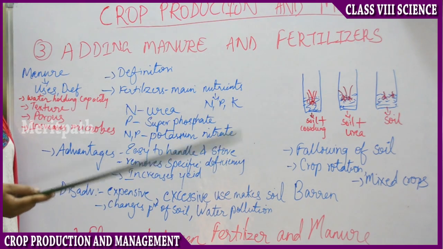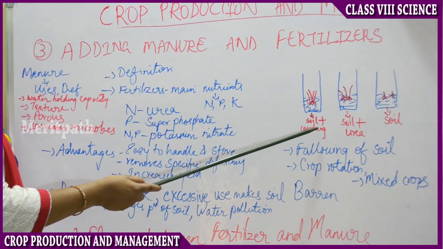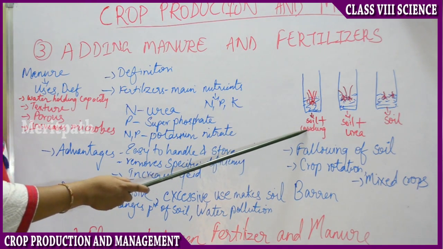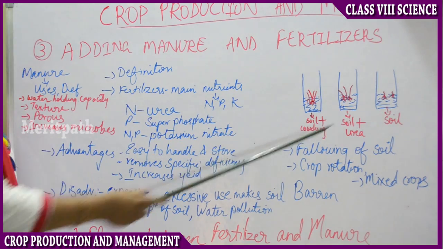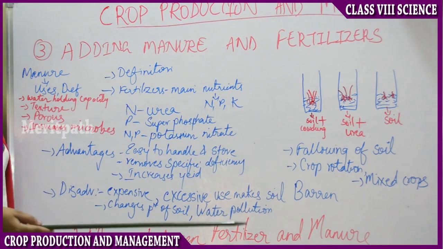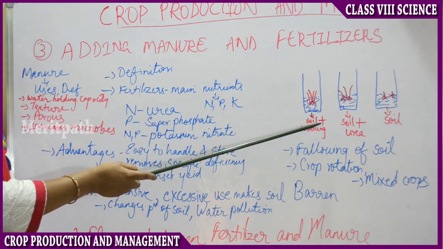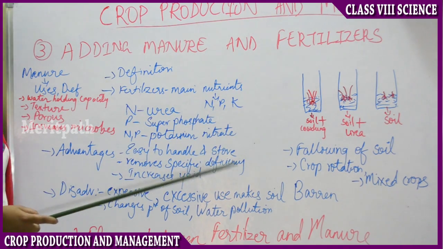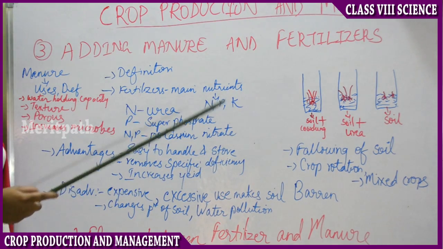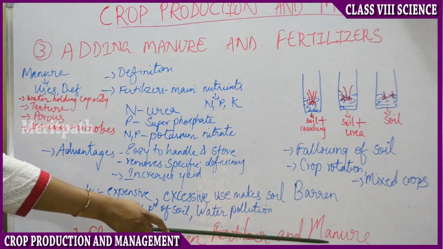So after some days, what you observe is that the size of the growth of the plants is equal in the first 2 glasses, where you have added natural manure or fertilizer, whereas the size of the plant which has grown in the third glass without any fertilizer or manure is a little bit less. So what you understand is that adding the natural manure or fertilizer improves the yield of the plant or improves the size of the plant. Then coming to the last topic in this, differences between fertilizer and manure.